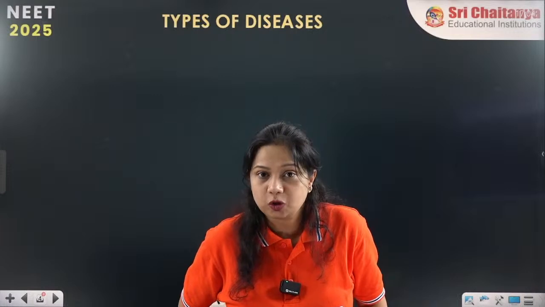Viral infections like hepatitis B, HIV, and arboviral diseases like dengue and chikungunya. Various protozoal infections, I hope you have made a note of it.